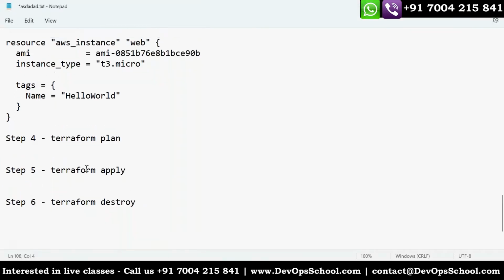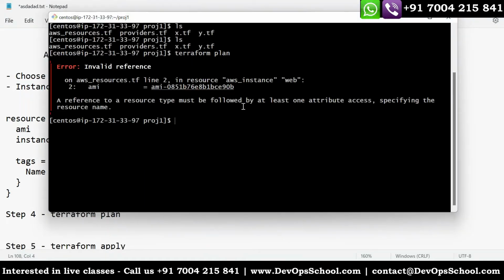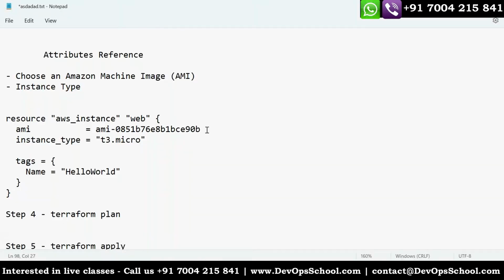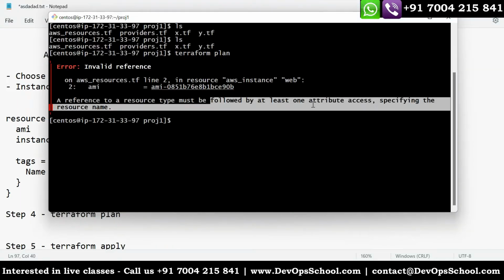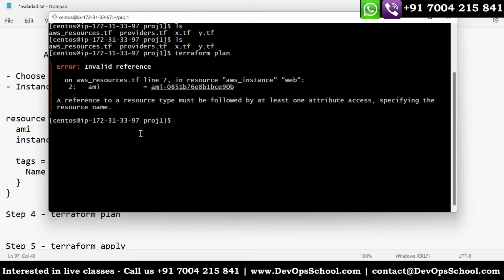So I think the AMI ID is wrong. Wrong? No, I think refresh the resource time must be providing at least one attribute access. I don't think so. I just copy paste. Let's one more time. Did you specify like the secret key? No, this is not an issue with the secret key. Oh, okay. So it's invalid reference.